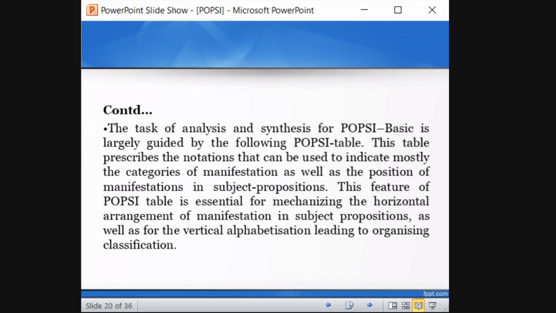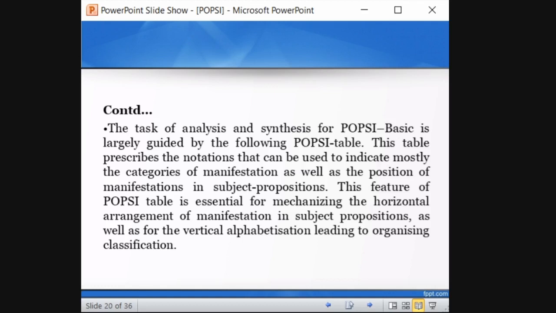So the feature of this table is essential for mechanizing the horizontal arrangement of manifestation in subject propositions as well as for the vertical alphabetization leading to organizing classification. Okay. So this feature table allows you the mechanization, which means it follows a set of rules. Based on this table only they classify the subject propositions. So what are the elements it constitutes? Propositions means what are the elements.